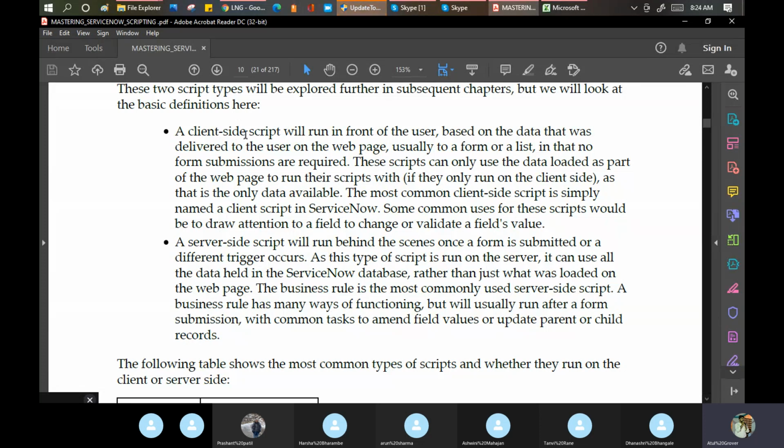So client side script will run in front of the user, based on the data delivered to the user on the web page. Usually it works on a form or a list, and no form submission is required. It is not necessary that you submit first and only then it will work. You just change the data and it will work for you. That is a client script.